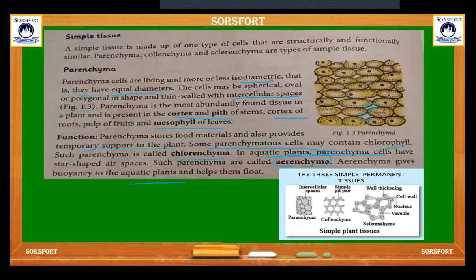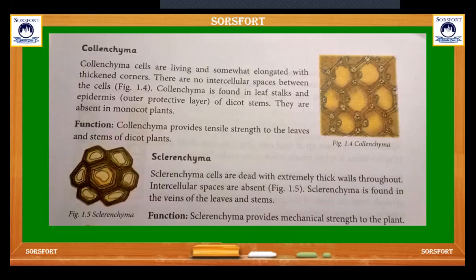So these are the structures of the three types of simple tissue: parenchyma, collenchyma, and sclerenchyma. Parenchyma is here, collenchyma is simple, and in sclerenchyma the wall is very thick. Come to the collenchyma. Collenchyma cells are living and somewhat elongated with thickened corners.